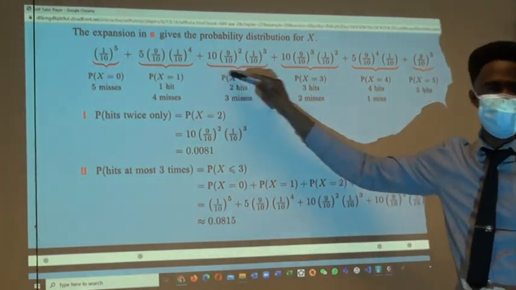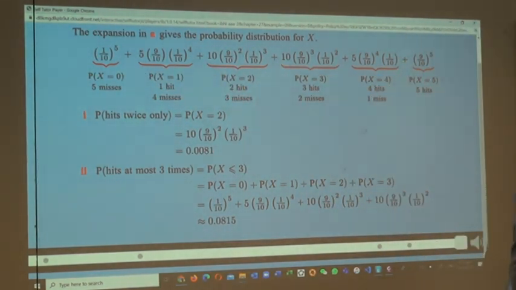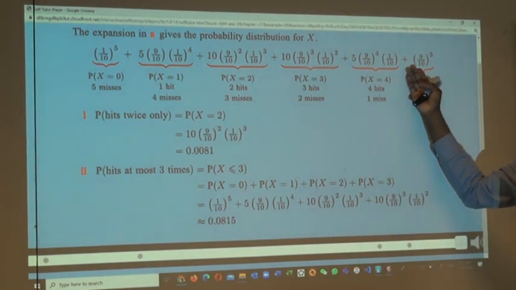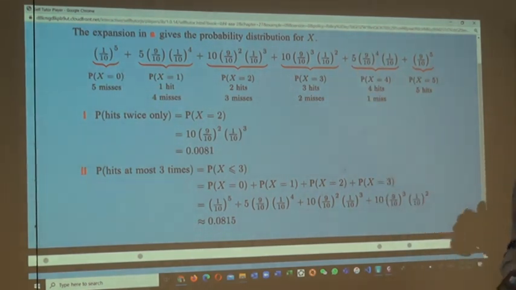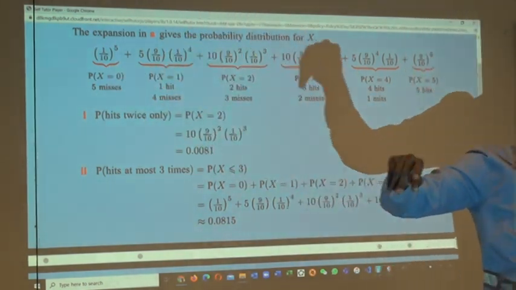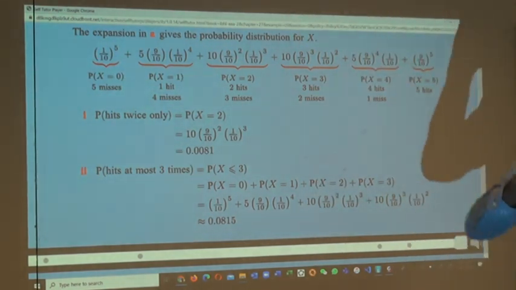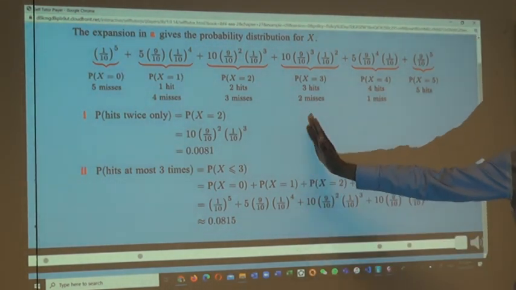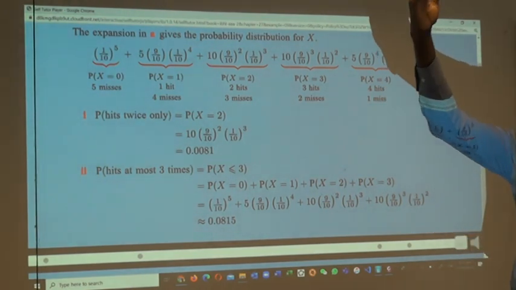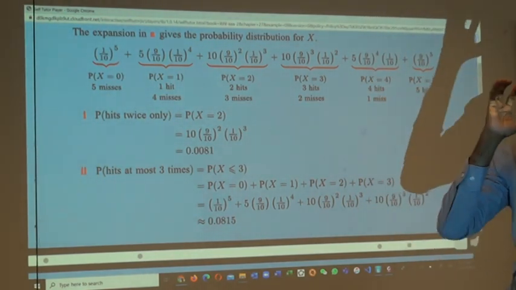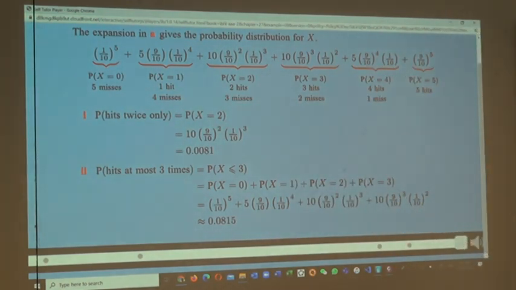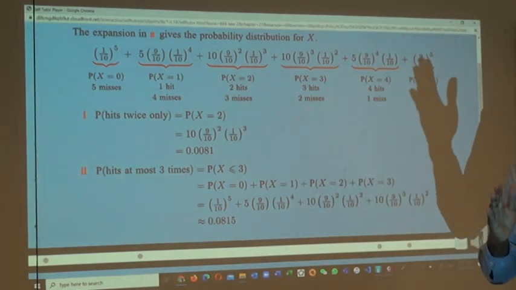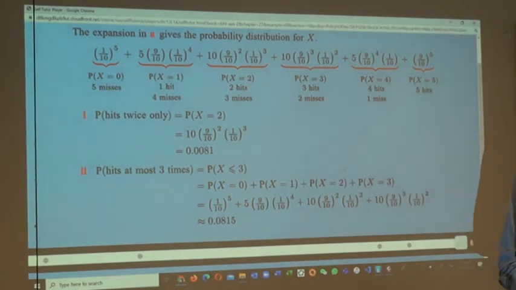Imagine this is an expansion involving 10 terms. Again, you have done the r plus 1 term of the binomial. So there's no need to expand all this. I've not seen any IGCSE question that tells you to expand 1 over 10 plus 9 over 10 raised to power 5. Sorry, IB question, no. But this is just the textbook building it from novice to guru. Understand? So you go to the specific term that you need using your r plus 1 term, or just the general term of the binomial. Okay? So that's basically it.